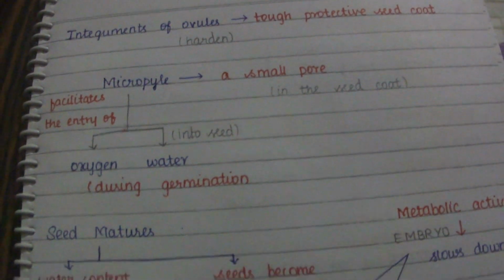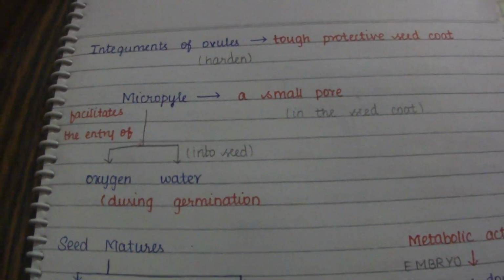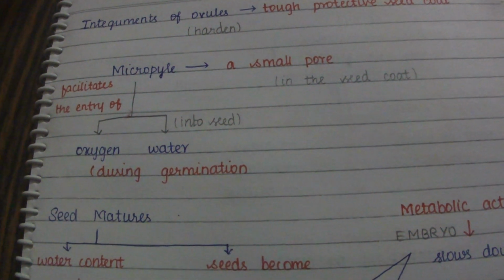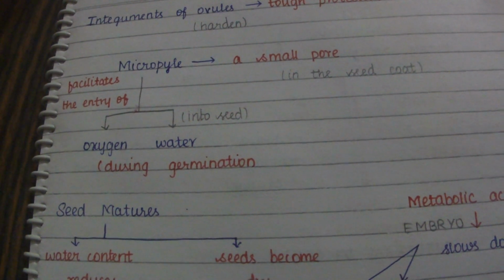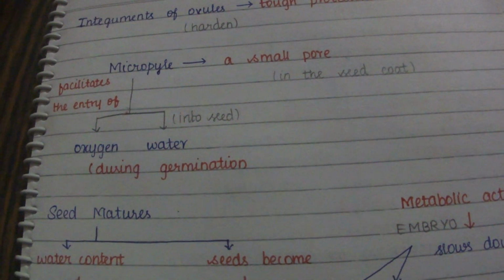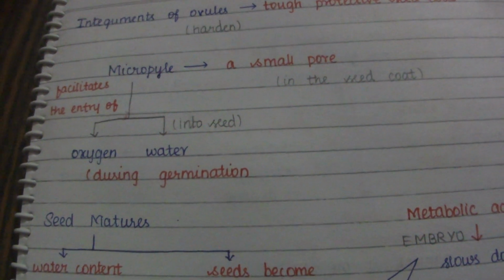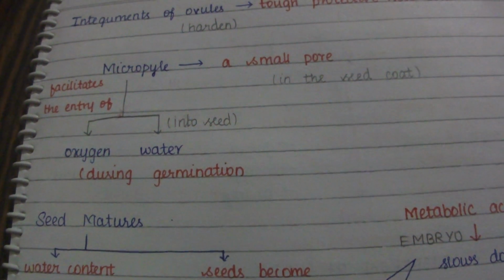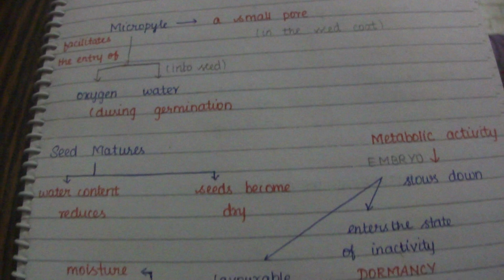At the same time, the seeds also have a micropyle. In the seed coat, the micropyle is present, which is a small pore that facilitates the entry of oxygen and water into the seed during the process of germination.